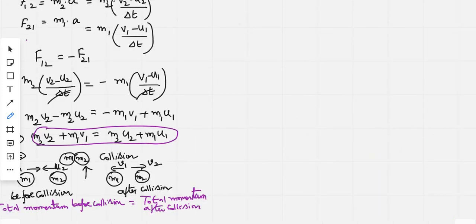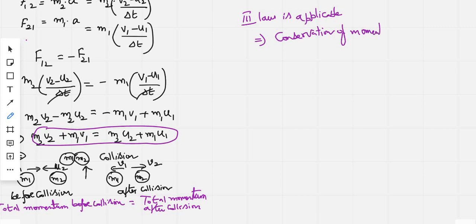This is how it proves that wherever Newton's third law is applicable, there you have conservation of momentum also applicable, or else this conservation of momentum is another form of Newton's third law, because this statement, total momentum before collision equal to total momentum after collision, we have obtained because of this statement, action equal to minus reaction.